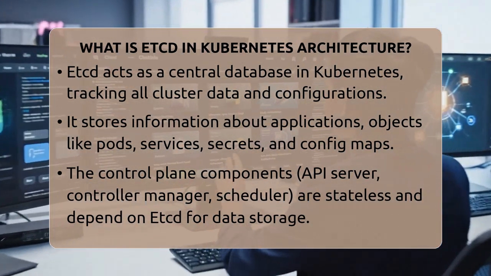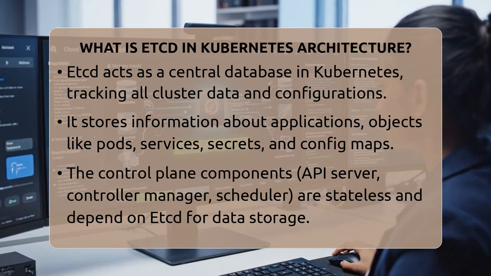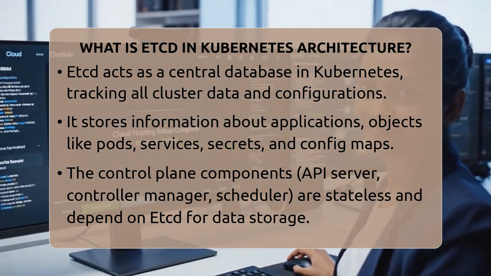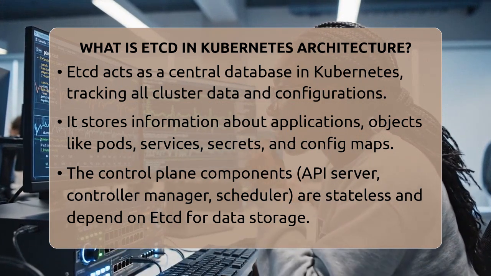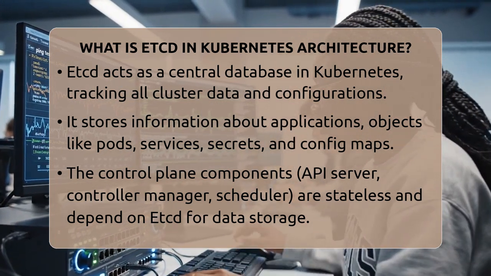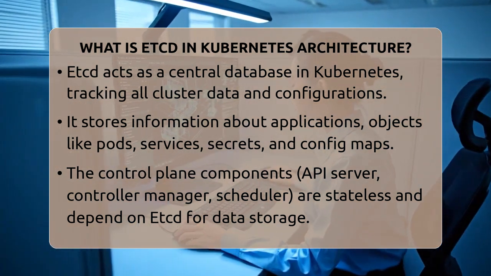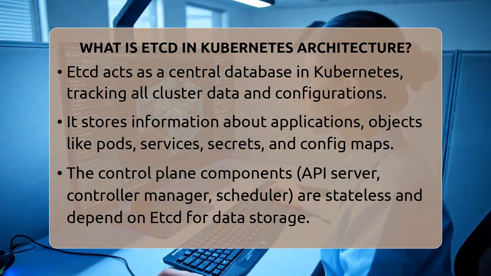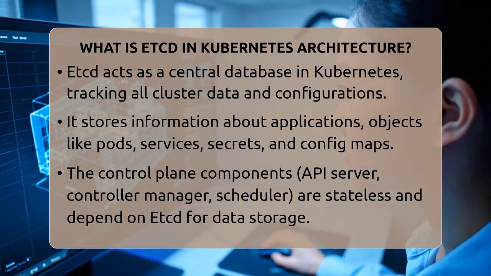What is etcd in Kubernetes architecture? Imagine a busy city where every building, street, and traffic light depends on a central map to stay in sync. In Kubernetes, that map is etcd. It's a special kind of database that keeps track of everything happening in the cluster. Think of it as the ultimate record keeper for all your cluster data.